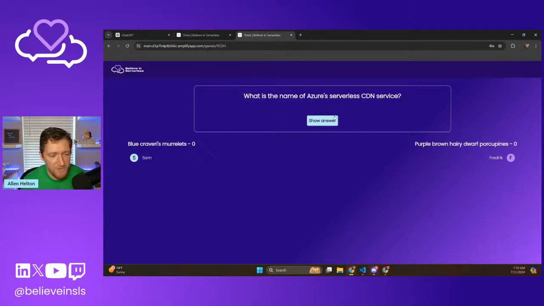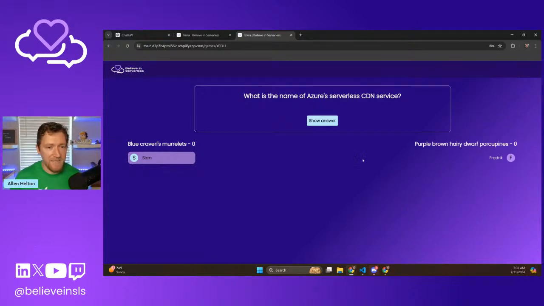What is the name of Azure's serverless CDN service? This is really where it would have come in handy to have the filter. So I know Sam is an AWS guy. Frederick, I don't know if you are or not. Nobody gonna guess that one? Hopefully it worked. Here we go. Okay, Sam, type in a comment and let's see if you were right. What is your guess?